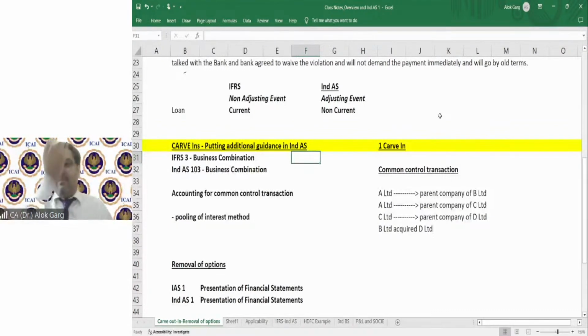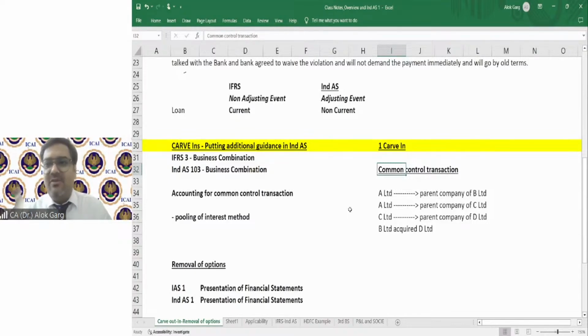Right. Sir, what does it mean? It means in a common control transaction, right? You must have heard that Bharti Airtel has acquired, let's say, Netel, or Bharti Airtel has demerged Netel. Netel was a subsidiary of Bharti Airtel, or it was a separate company. You heard that Reliance has demerged Jio Financial Services Limited. You heard about Jio Financial Services Limited?